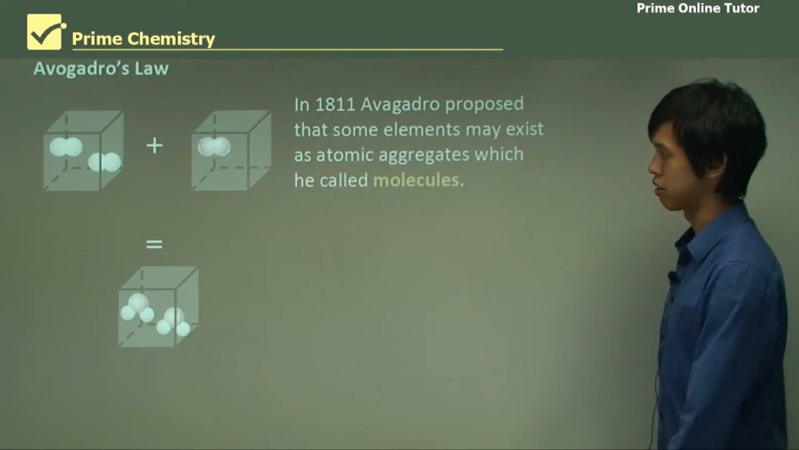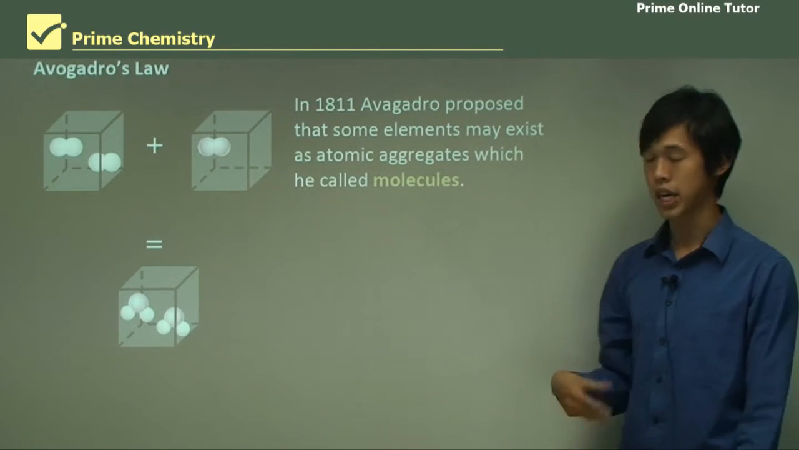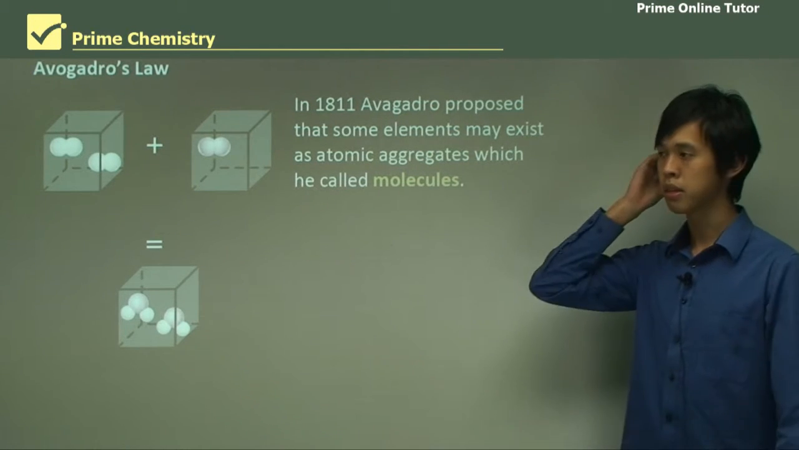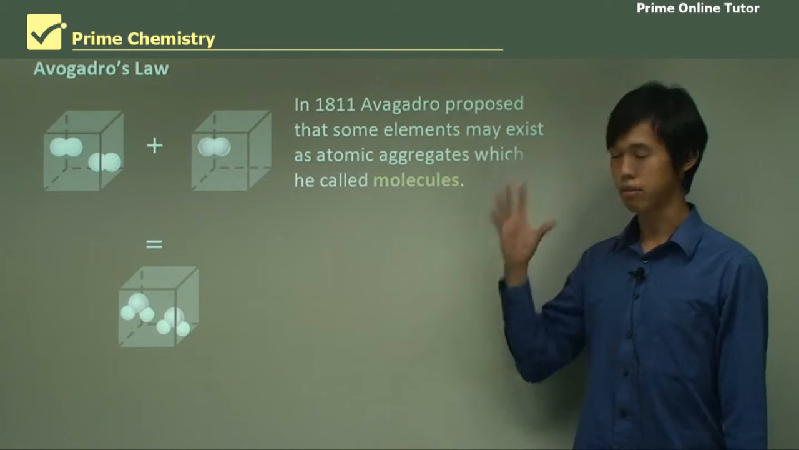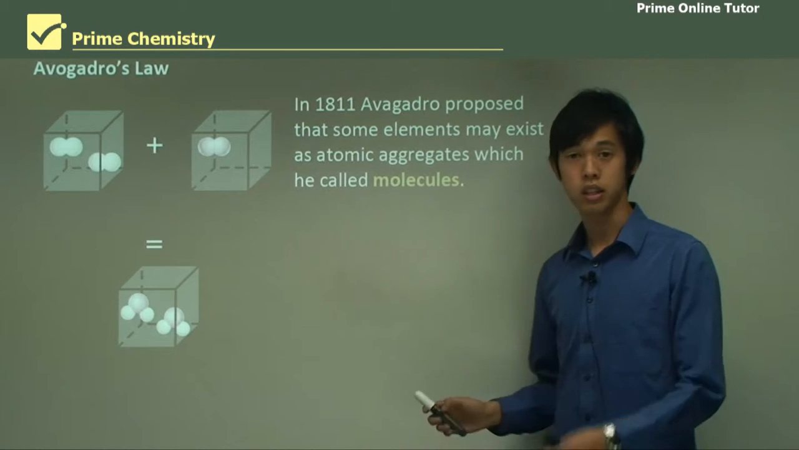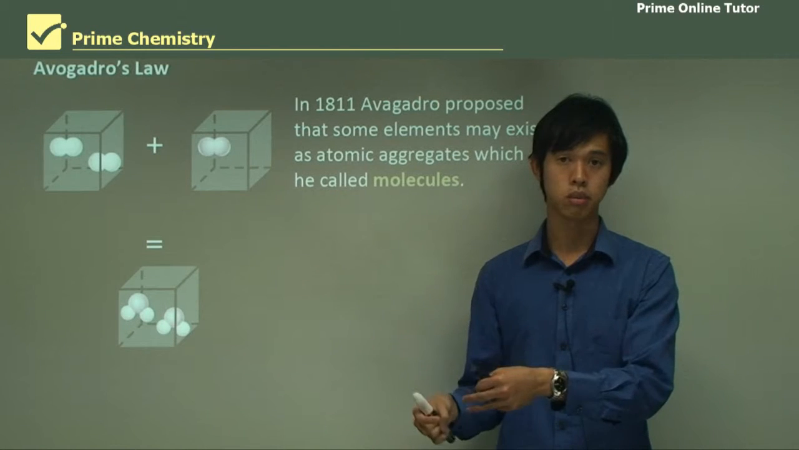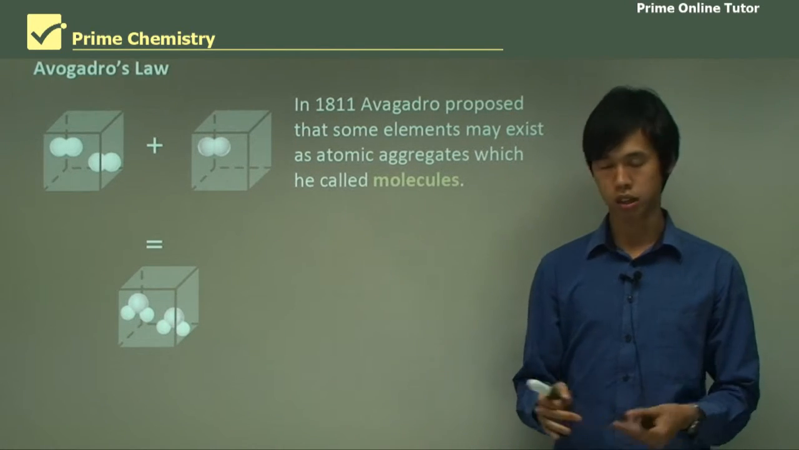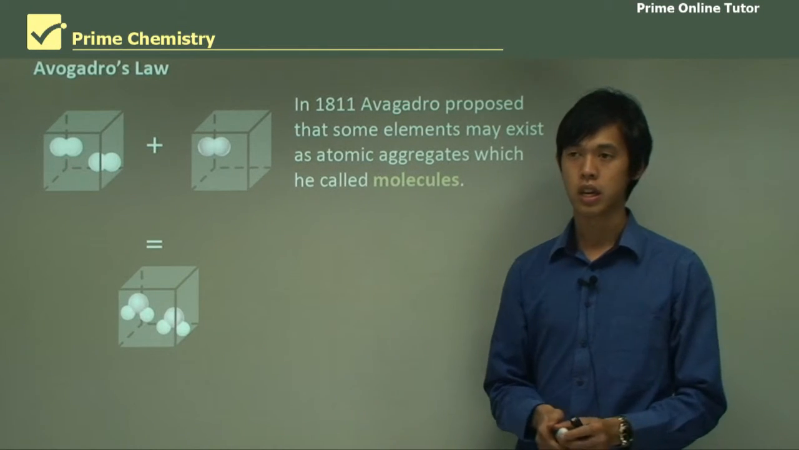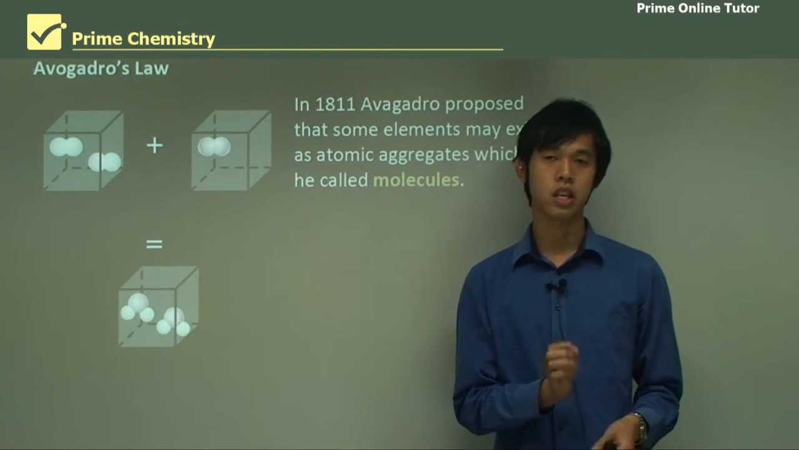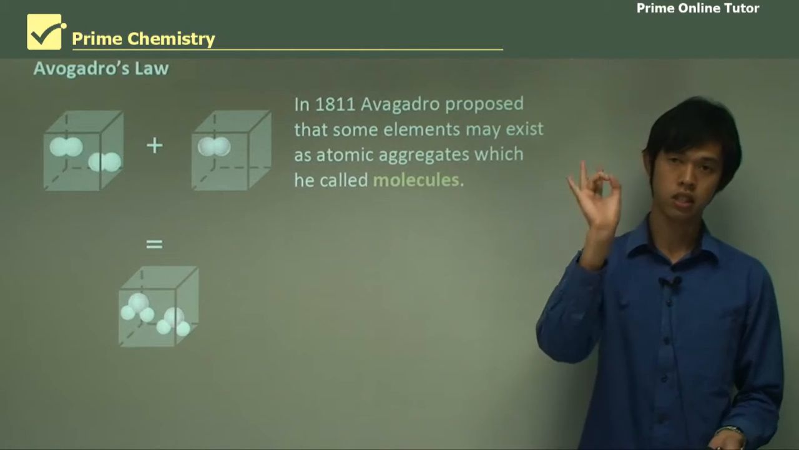Avogadro's law. In 1811, Avogadro proposed that some elements may exist as atomic aggregates, which he called molecules. That doesn't mean much to you, right? But all that means is that Dalton said that all elements exist as singular atoms. If I keep chopping up a block of gold in half, trillions upon trillions of times, I'll eventually get to something I can no longer break down. I'll get to a single gold atom, right?